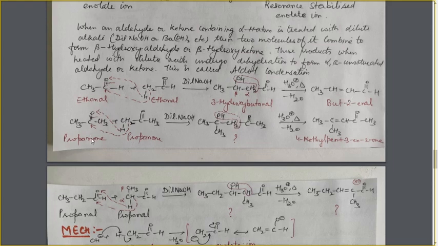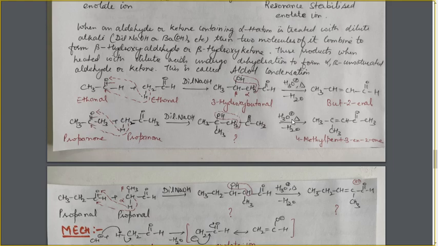Just as in the case of acetone, that is propanone, the alpha H atom from the one species will go to the C double bond O group of the other species to make the OH group, and thus this CH2 will move to this carbon. The species formed will be CH3, C, OH, and this CH3. I have written here on the lower side: CH3, C, OH, and CH3. And this CH2 will get attached to this carbon atom. CH2, C double bond O, CH3.